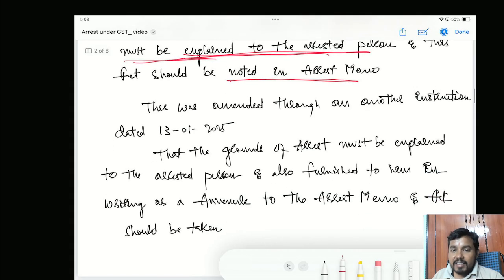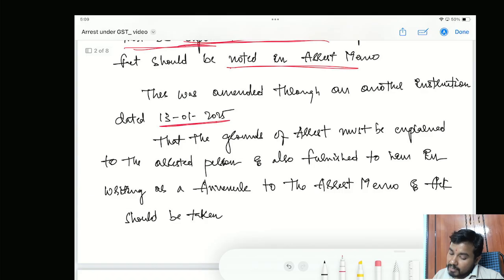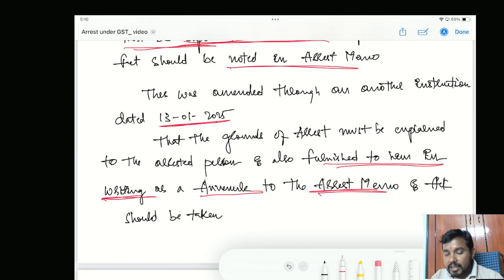Okay, later this instruction was amended on 13th January 2025. Now what they have said is that the grounds of arrest must be explained to the arrested person and also furnished to him in writing. This is a new point, as an annexure to the arrest memo. Earlier I said simply that the grounds of arrest should be informed. Even section 69 and the instruction were saying that grounds of arrest should be informed. But the amended instruction says to furnish him the grounds of arrest in writing, and it should also be attached as an annexure to the arrest memo. This is what it is saying.